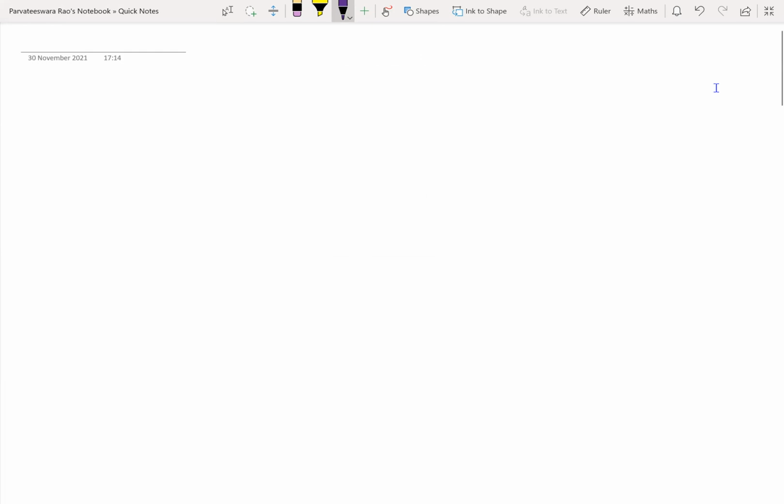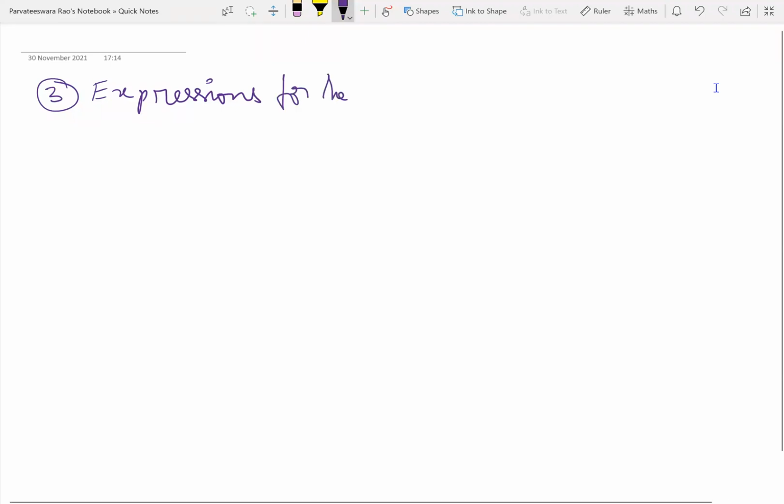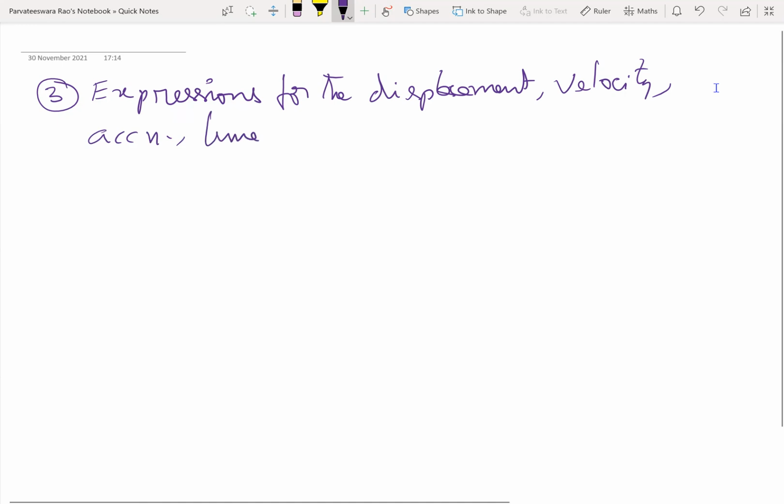So third one, expressions for the displacement, velocity, acceleration, time period of n in simple harmonic motion, n or m.